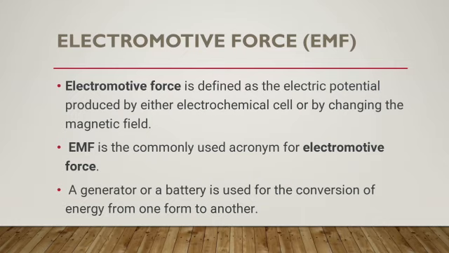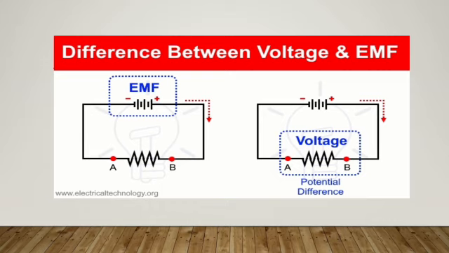Electromotive force. The electromotive force is defined as the electric potential produced by either an electrochemical cell or by a changing magnetic field. EMF is a commonly used acronym for electromotive force. A generator or a battery is used for the conversion of energy from one form to another. Difference between voltage and EMF is represented